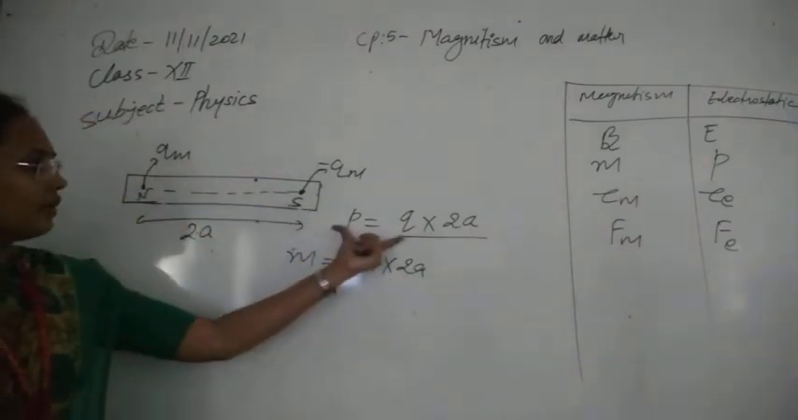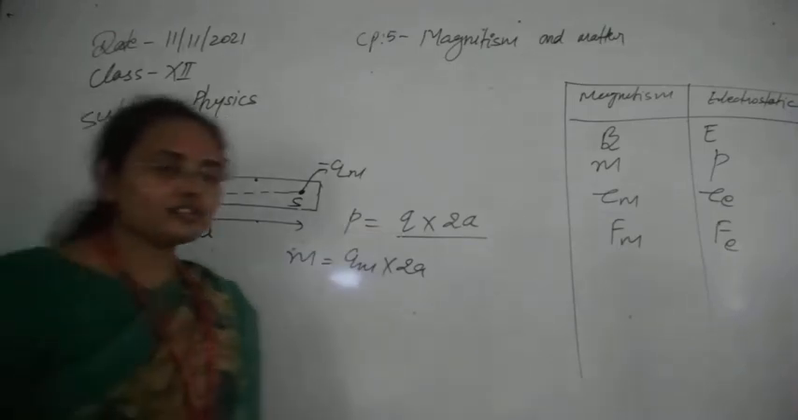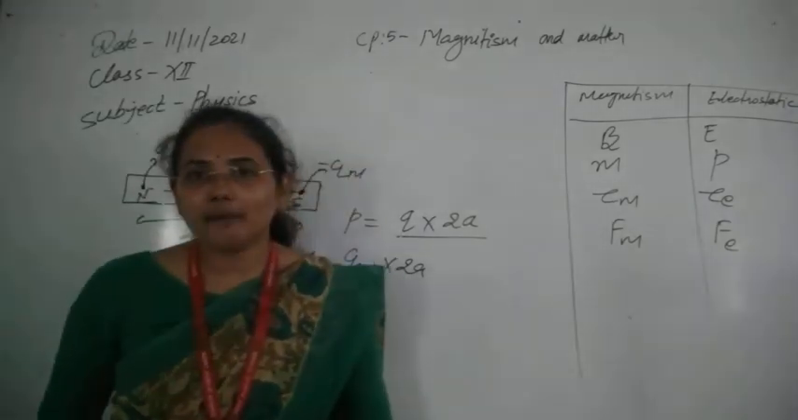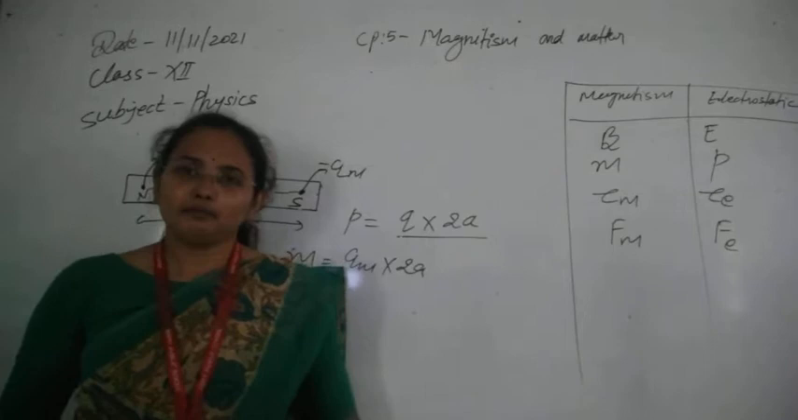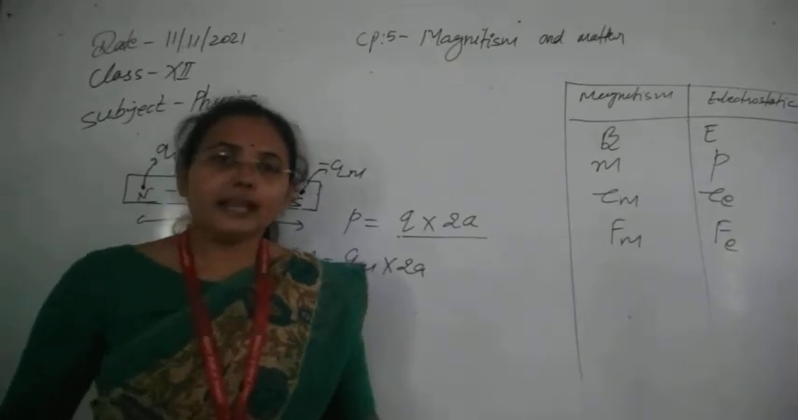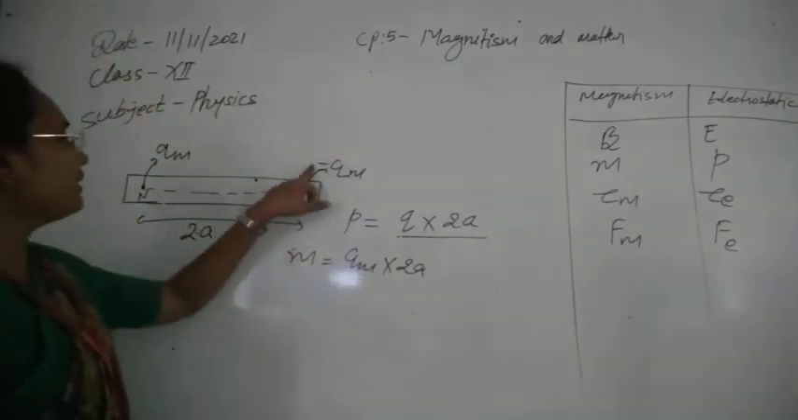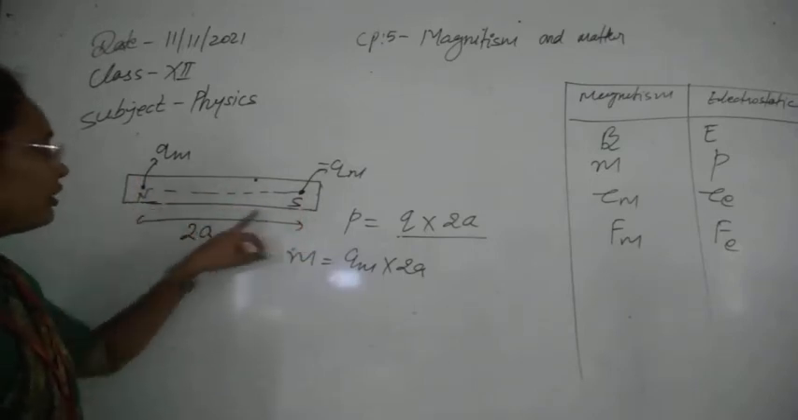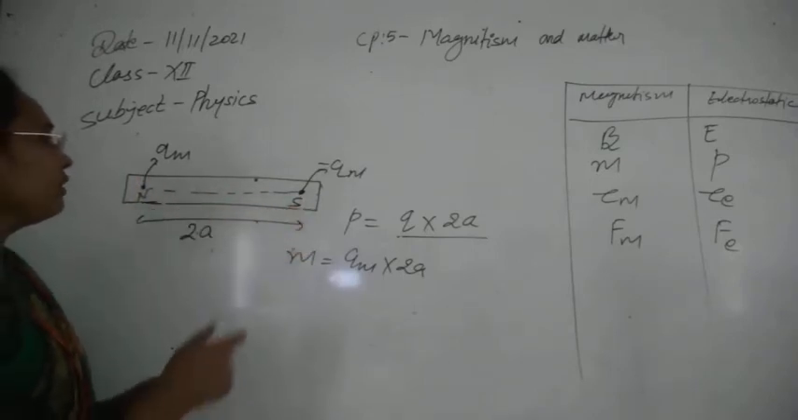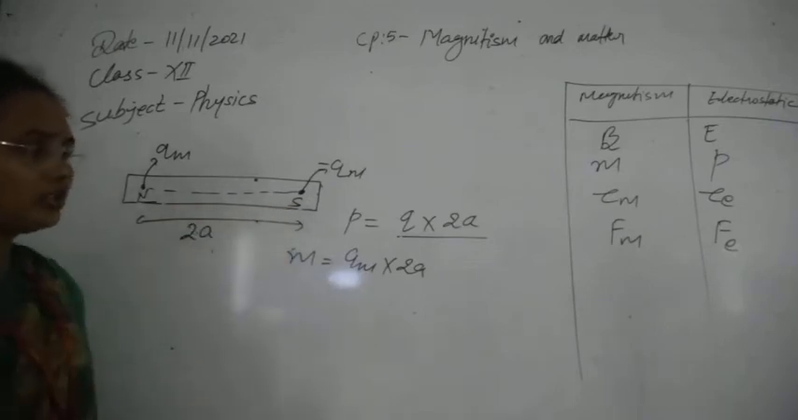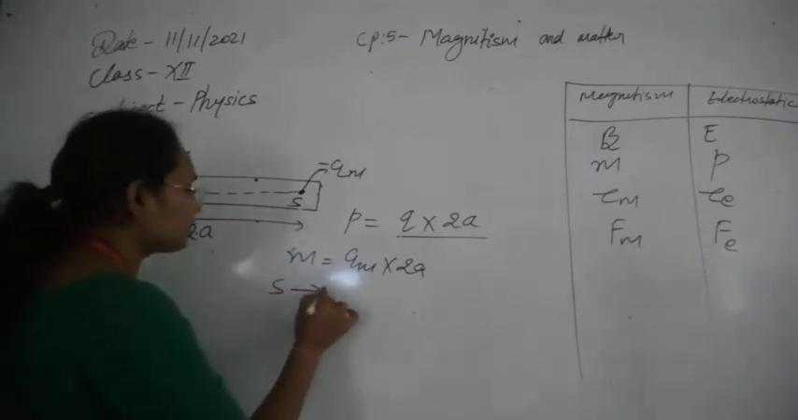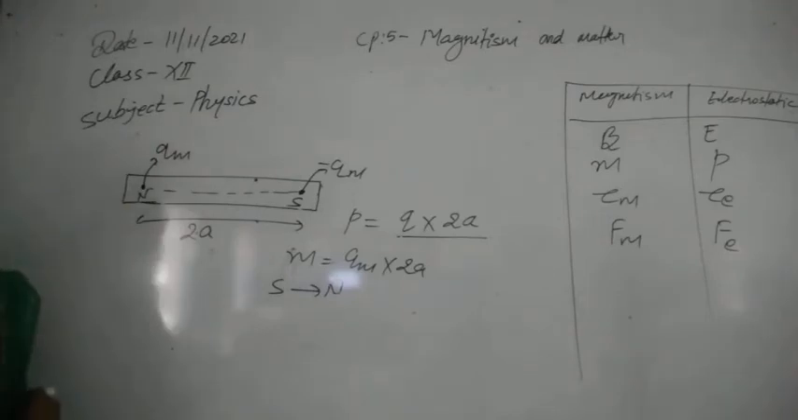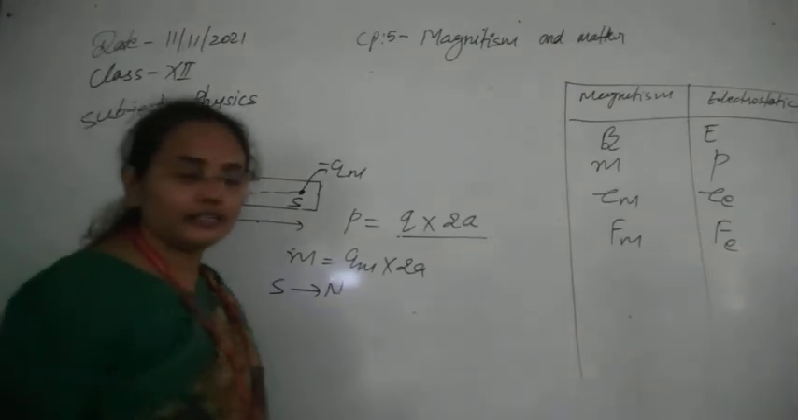Again in the same analogy, like the dipole moment in electrostatics, where the direction of the dipole moment is from negative to positive, in the same way here the negative sign we have given to the south pole and positive to the north pole. So the direction of the dipole moment will always be from south to north. You can predict it easily by the analogy now. Clear, I think.